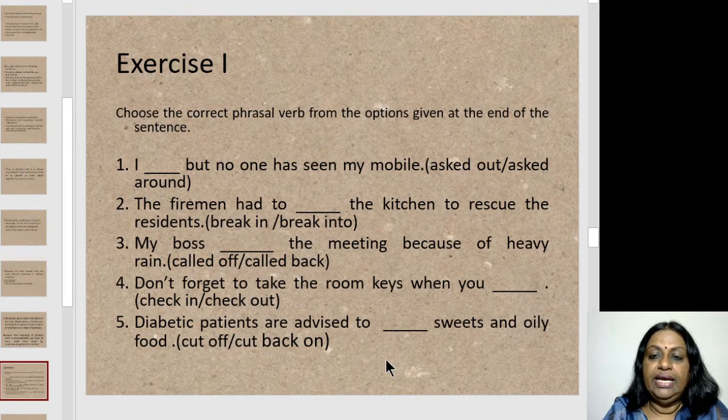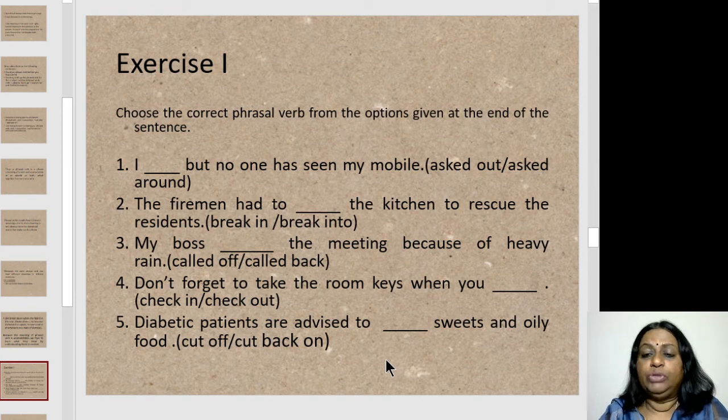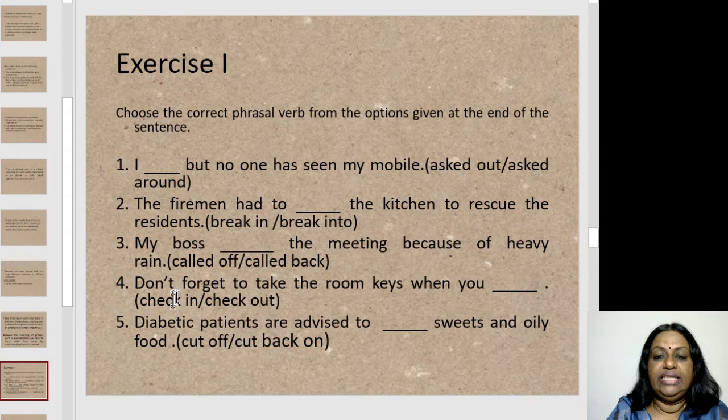Sentence number 3. My boss dashed the meeting because of heavy rain. Called off, called back. Called off is what you would use, that is cancel. Call back is to recall something. Okay, we call back the goods because it was not up to the standards. Here called off is to cancel. So you would use the word called off in sentence 3.